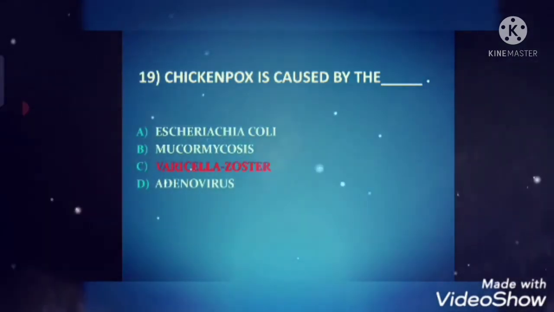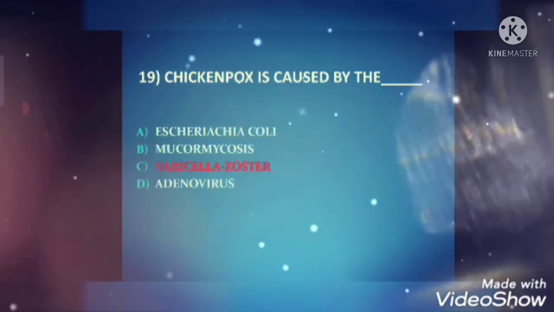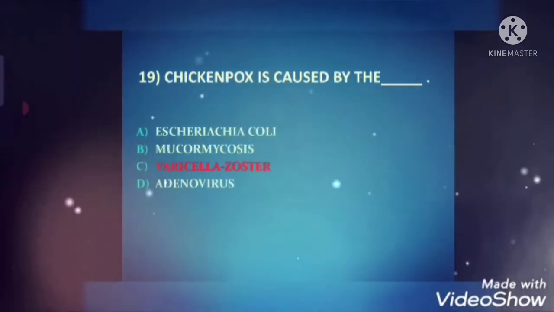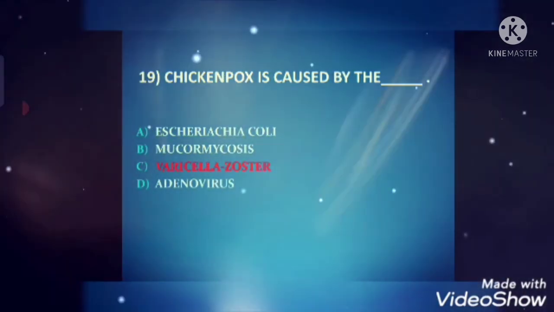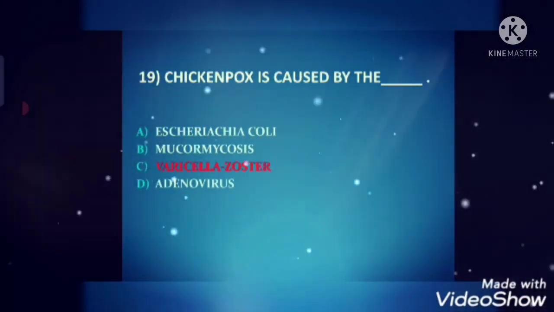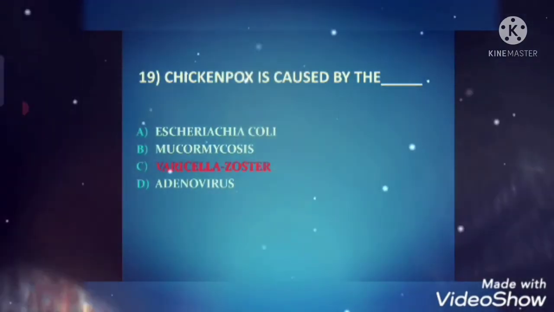Chickenpox can be serious, especially in babies, adults, pregnant women, and people with a weakened immune system. The best way to prevent chickenpox is to take the chickenpox vaccine.